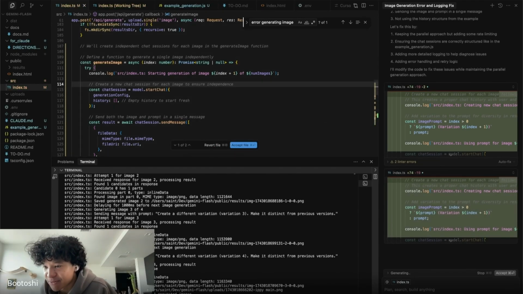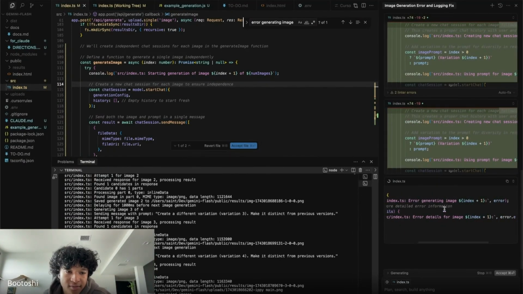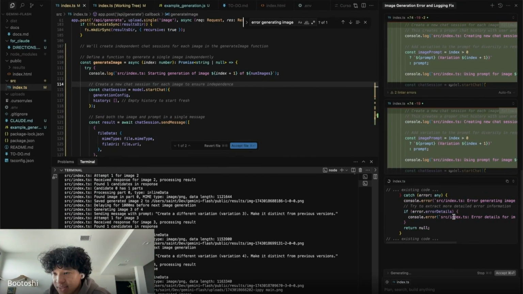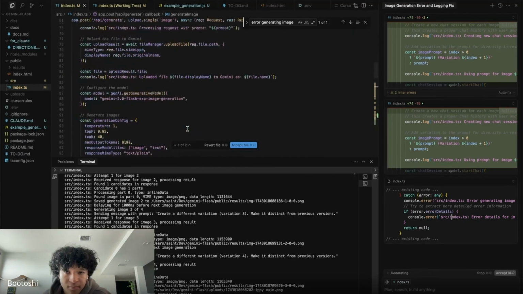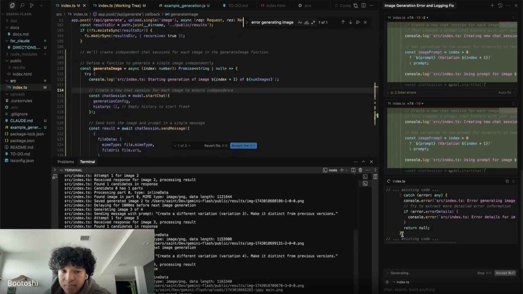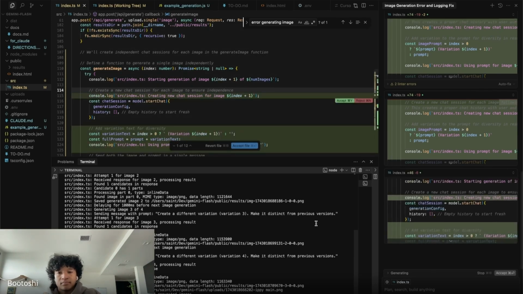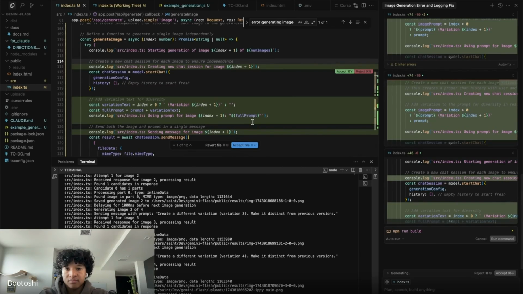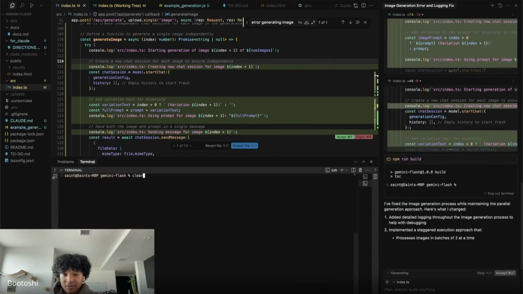Okay, we'll see these prompts. And it's just going ahead and doing some fixes. Let it run. Okay, npm run build. It runs the build.